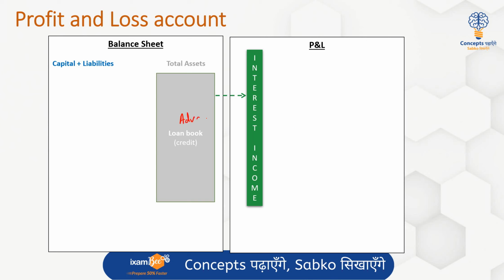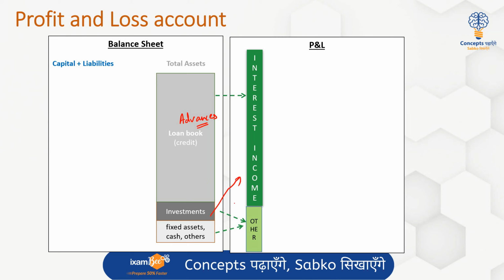Okay, it is also known as the advances or the performing assets of the bank, which lead to interest income. The bank also earns certain other incomes which may come out from the investments they have done, from fixed assets, certain cash and all. And of course, these investments and cash balances can also lead to some kind of income for the bank, right?